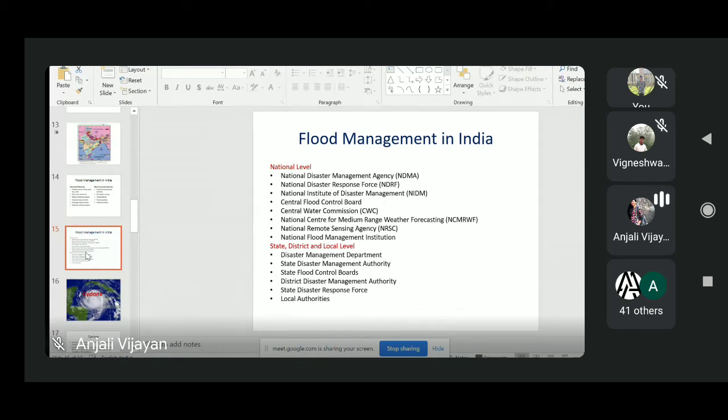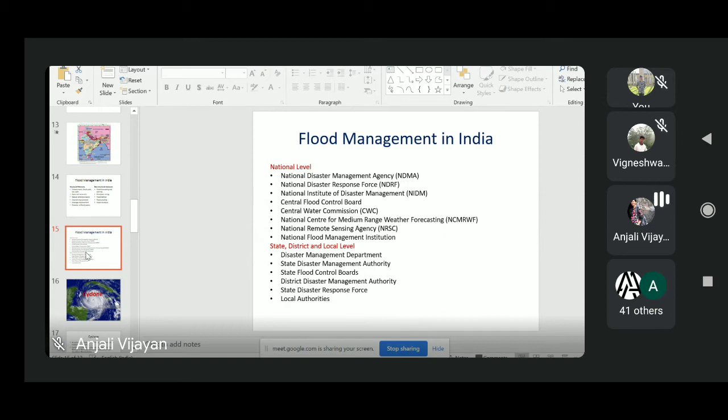Apart from this, there is a board exclusively for flooding, the Central Flood Control Board. And as I said, there is the Central Water Commission, which is the nodal agency for flood-related events and their management.